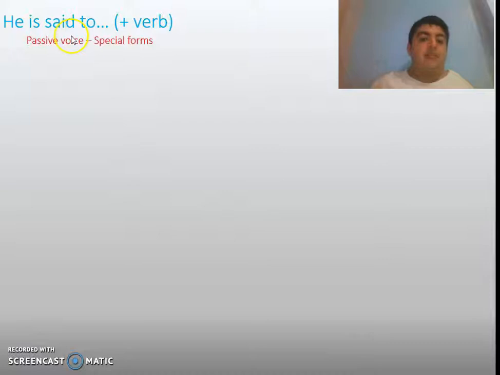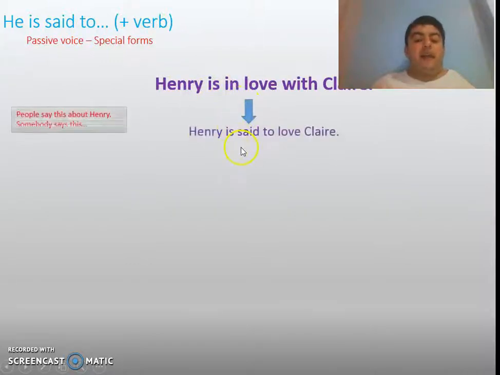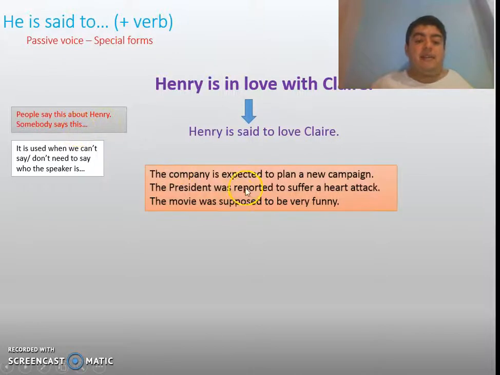A similar form is the form "he is said to" plus a verb. Once again, if I say Henry is in love with Claire, I can also say Henry is said to love Claire or to be in love with Claire. So people say this about Henry or somebody else says this.